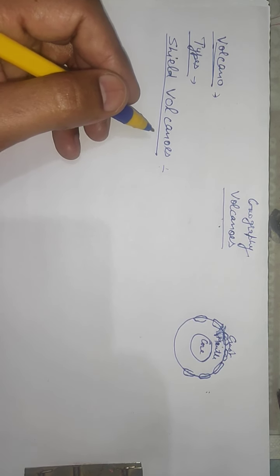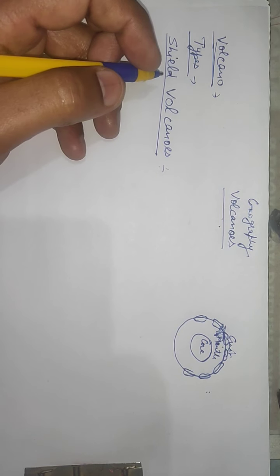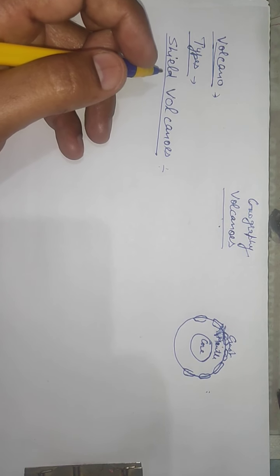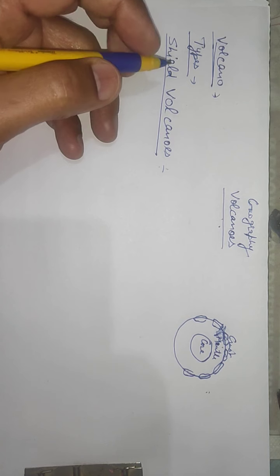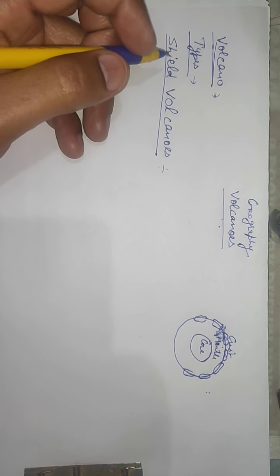For example, these volcanoes are mostly made up of basalt, a type of lava that is very flat when erupted.